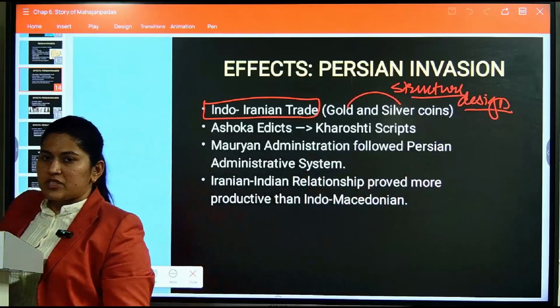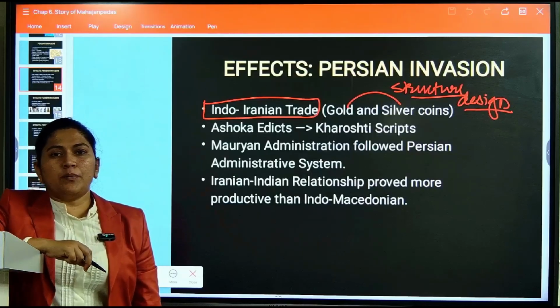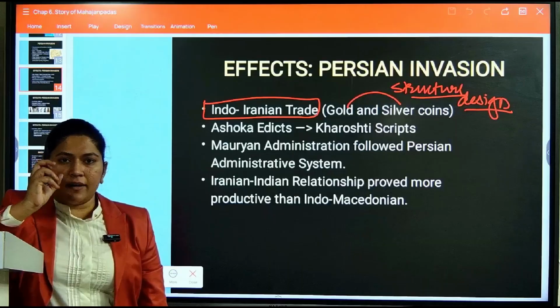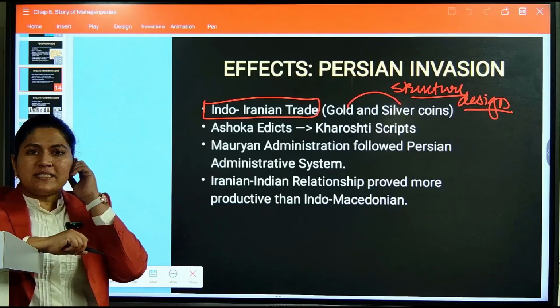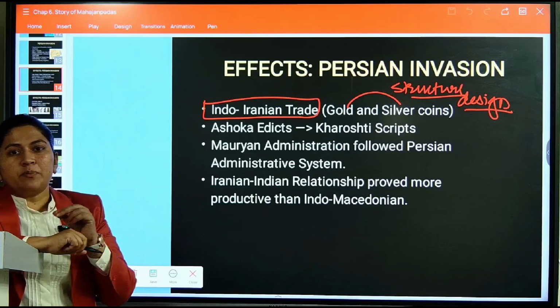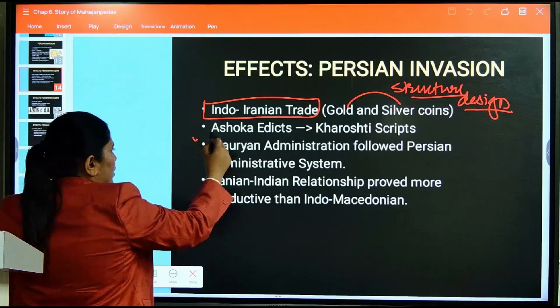The style of these coins will majorly speak about Persian art. So we learned to develop gold and silver coins only after the Persian invasion. The Ashokan edicts are one of the examples.